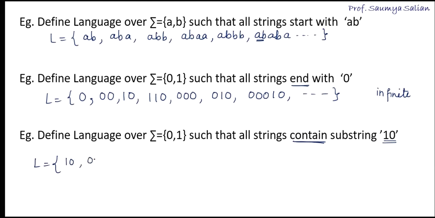We can have 0, 1, 0 or 0, 1, 0, 0. Anywhere, like it can be at the beginning, it can be at the end, or it may be somewhere in between of the string, right? 1, 0, 0, 1, 0, 1, 0, 1, 1, 1, 0, 1, 0, and so on. So here I can have n combinations of strings with the condition of containing the substring 1, 0. So this language is also infinite.